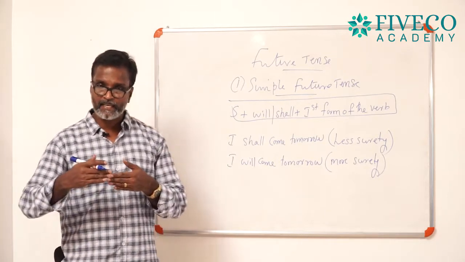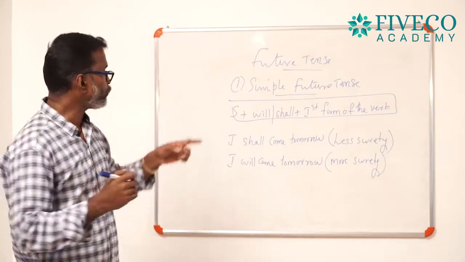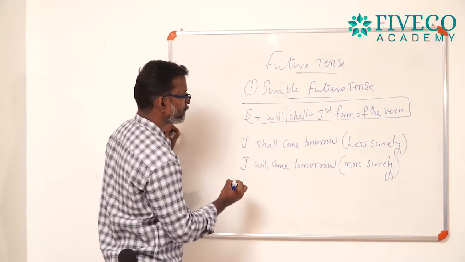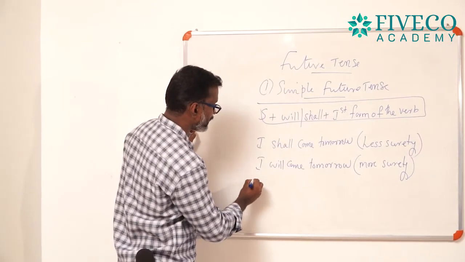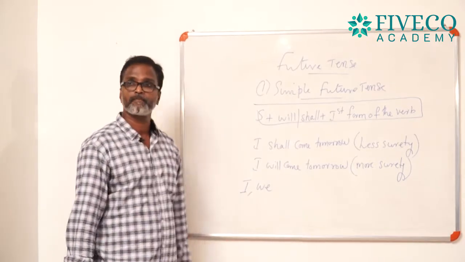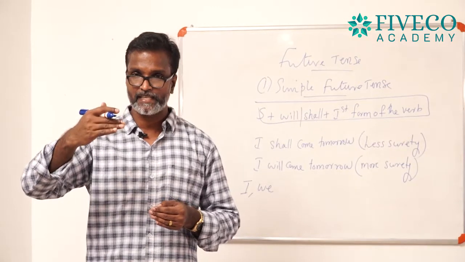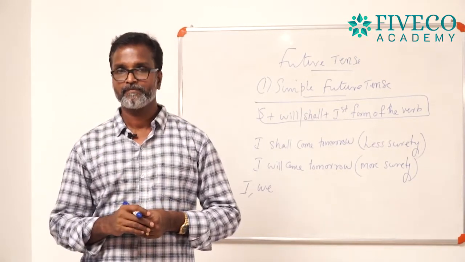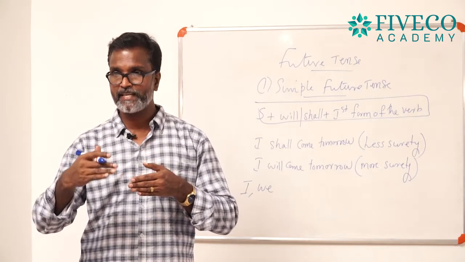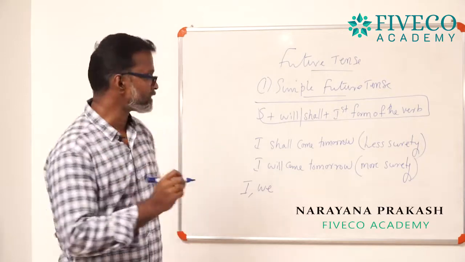And generally speaking, it has got an order. You can use shall with the subjects like I and we. In English, we understood that subject has 3 divisions: first person, second person and third person. First person means I and we.